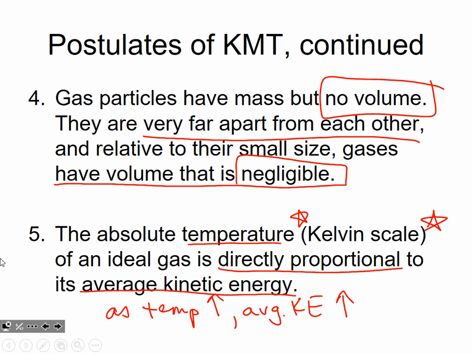This should make sense because this is about how fast the gas particles are moving, and if you increase the temperature, the gas particles speed up. You've seen this before, right? Solids move very slowly. They basically don't move around, they kind of vibrate in place. Liquids move a little bit more, but they're still relatively slow, whereas gas particles move fast. And the more you increase the temperature of the gas system, the more energy the gas particles have, the faster they're going to be moving. That's what this last statement is saying.